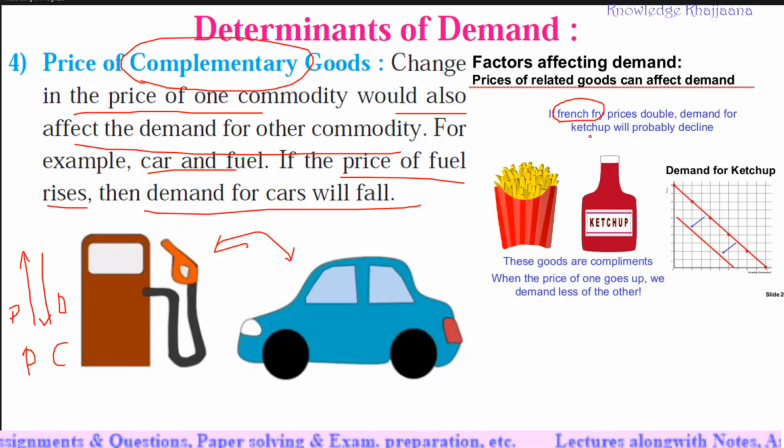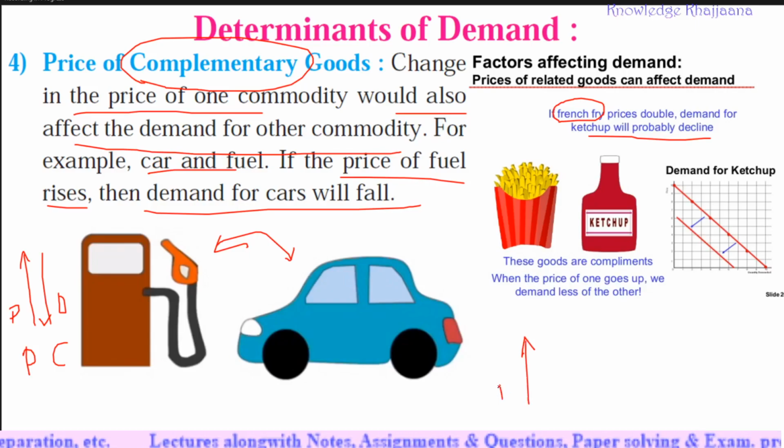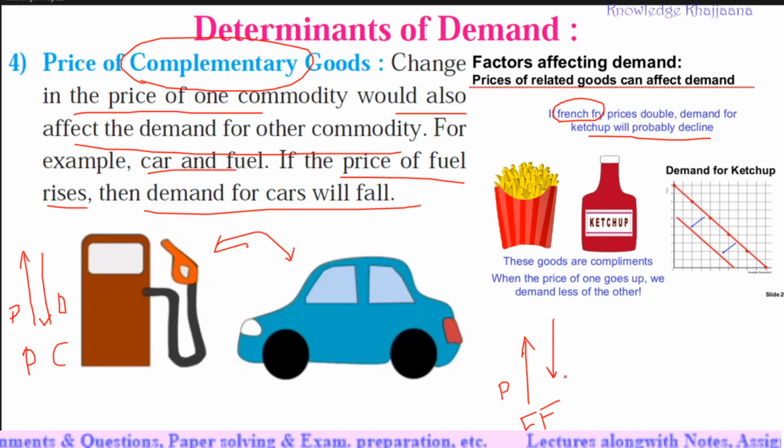The demand for ketchup will also probably decline. Why? Especially because ketchup is used for eating with French fries. If the price of the French fries increases, the demand for ketchup will decline.